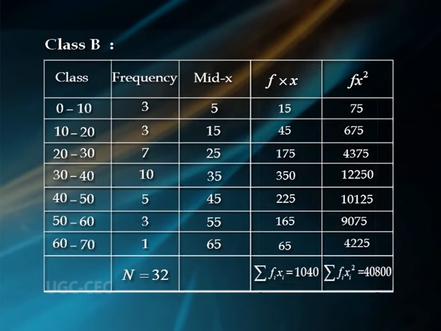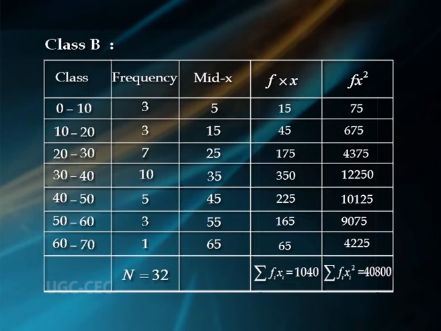For the class B, the classes are 0 to 10, 10 to 20, 20 to 30, 30 to 40, 40 to 50, 50 to 60 and 60 to 70. The corresponding frequencies 3, 3, 7, 10, 5, 3 and 1. Mid values of the classes, x values: 5, 15, 25, 35, 45, 55 and 65. f into x values: 15, 45, 175, 350, 225, 165 and 65.